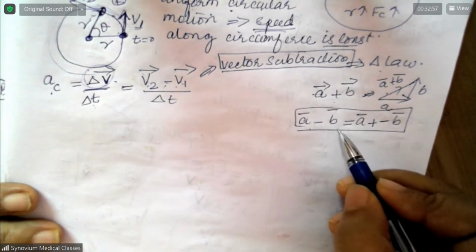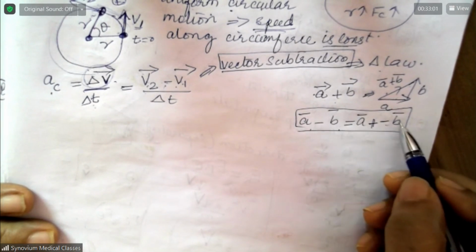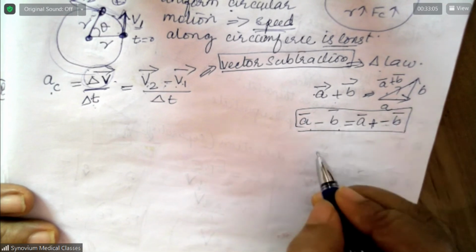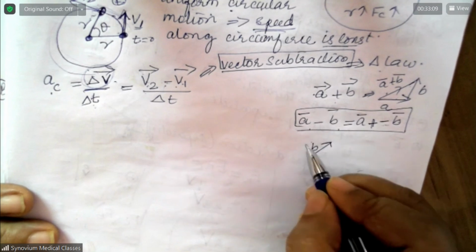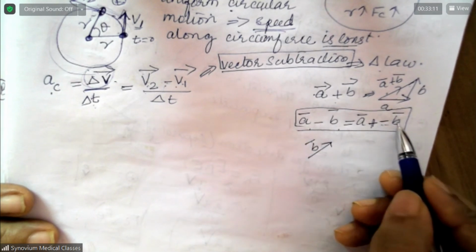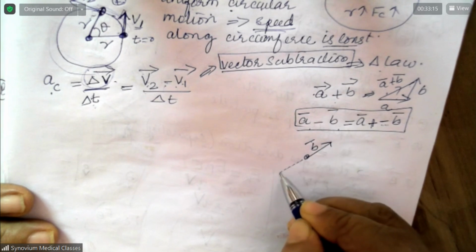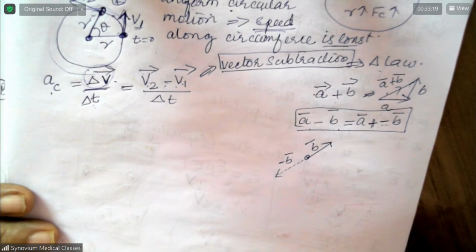To subtract, what do we do? We add the negative of one vector. What do you mean by the negative of this one? If this is vector B, what is the negative of the vector? The opposite direction. This one. This is the negative vector.